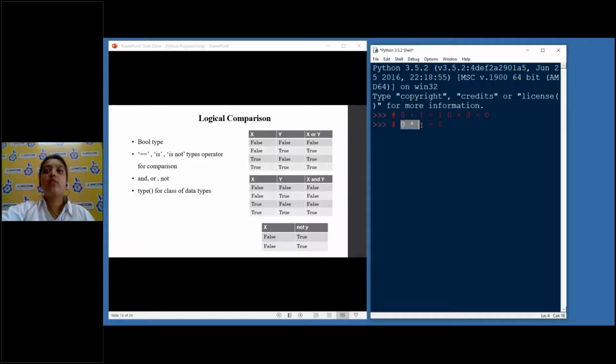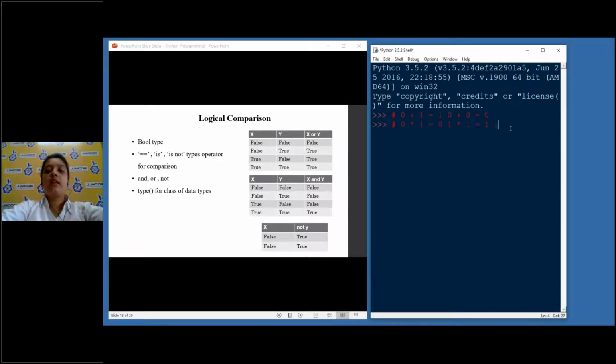AND means both the values should be true. Otherwise, if one of the values is false, it will generate false. But in case of OR, that is not the case, because OR actually signifies the addition operation. So again, if I write 1 into 1, that is true and true.